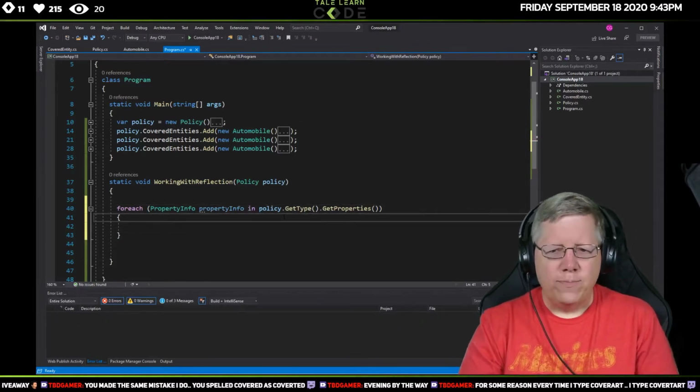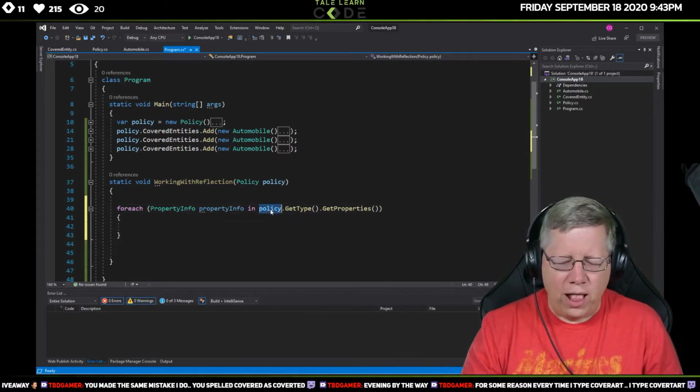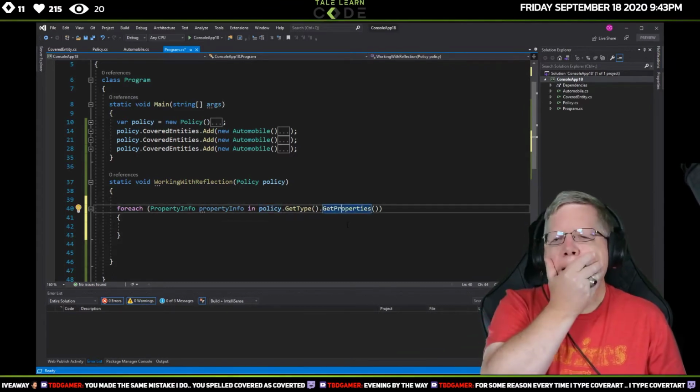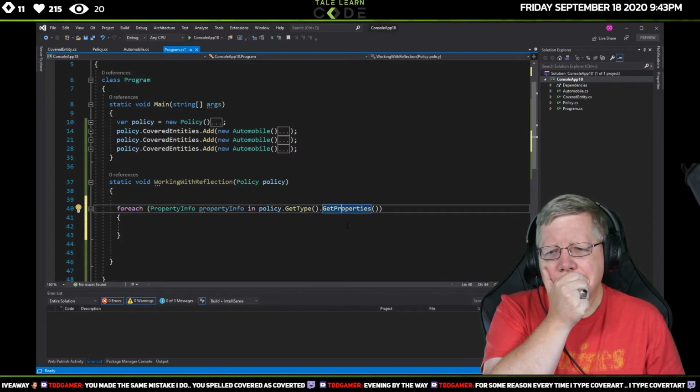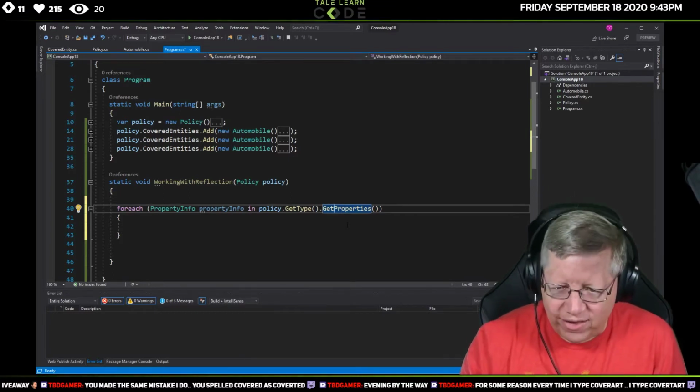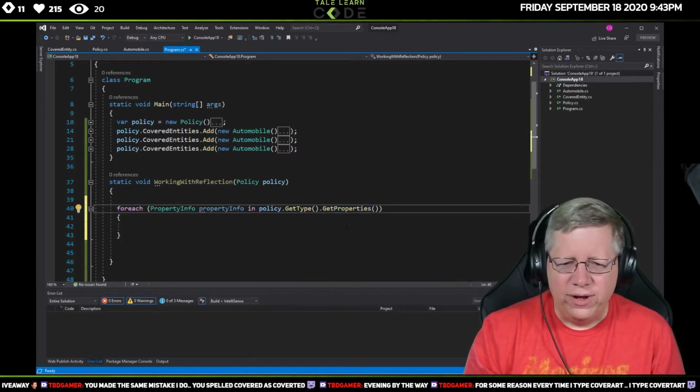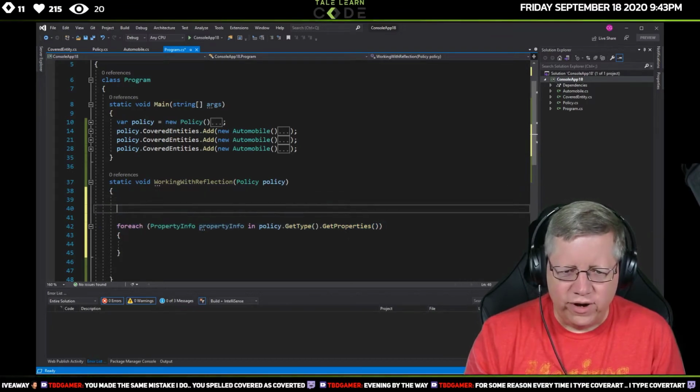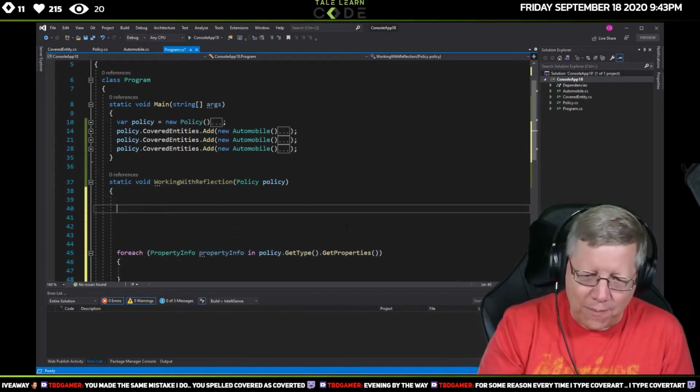That will return me all the properties that are in this policy type. Let me actually take this a step further. I should have done this a little bit differently. Sorry, like I said, I didn't prep anything here.